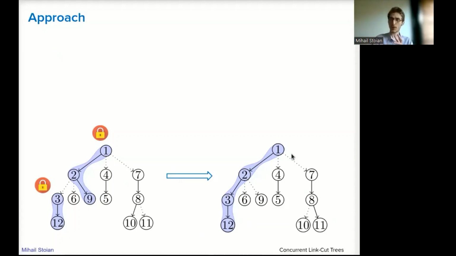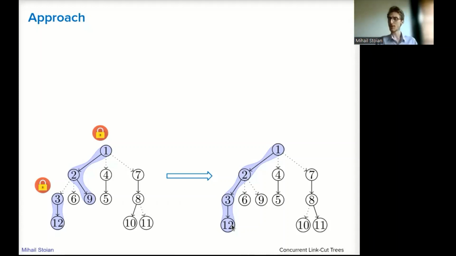And normally, when we do expose, we lock each preferred path until the node, and then we unlock these preferred paths once the final preferred path from root to our node has been created. If you paid attention to this explanation, you would notice that I didn't mention anything about splay trees. And indeed, a splay tree only represents a preferred path. So we actually parallelize the logic of the link-cut tree data structure instead of the logic of the splay trees.